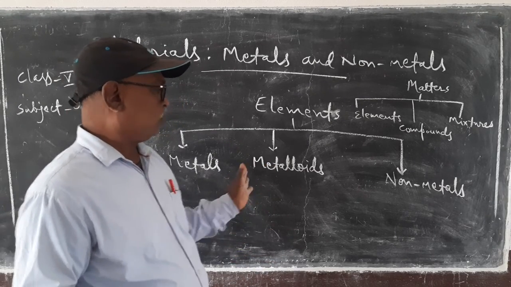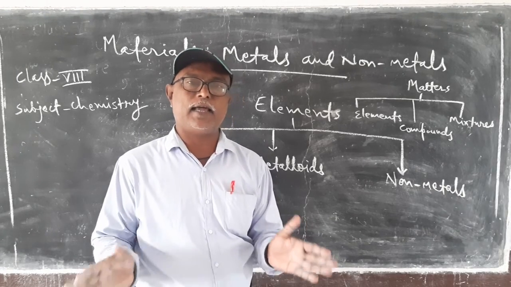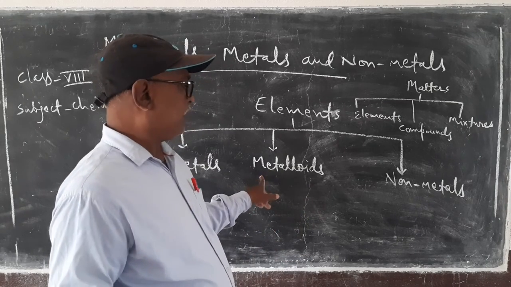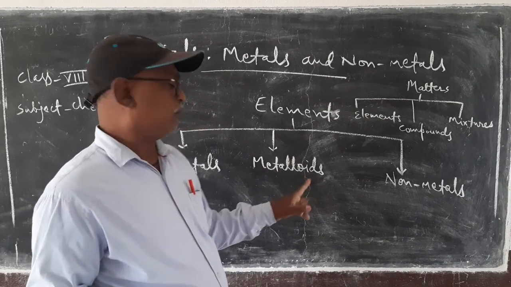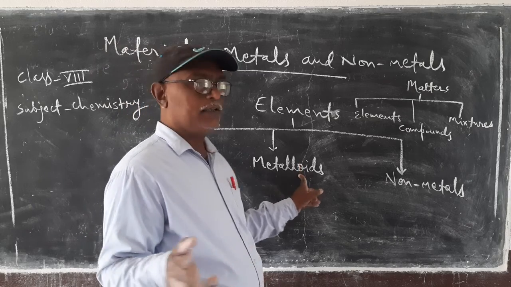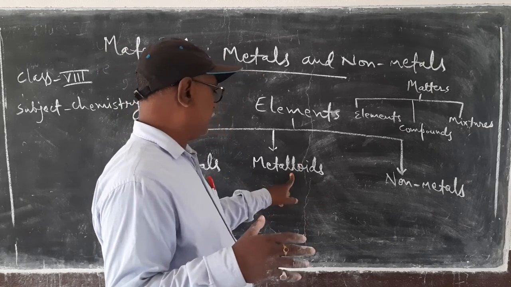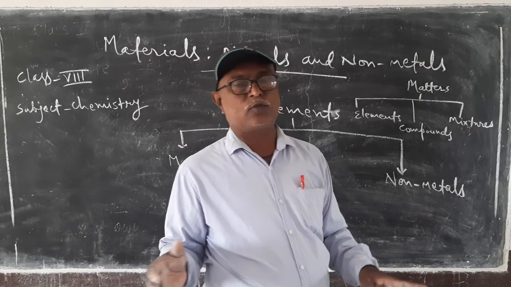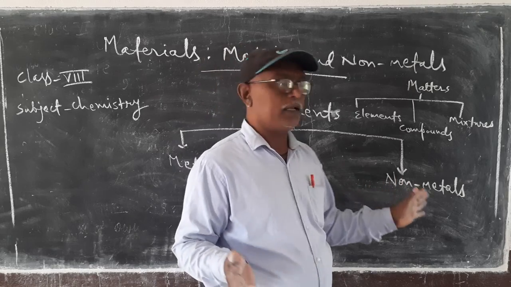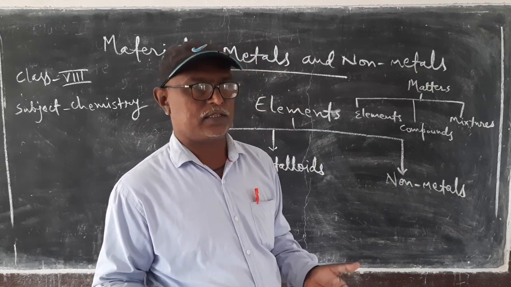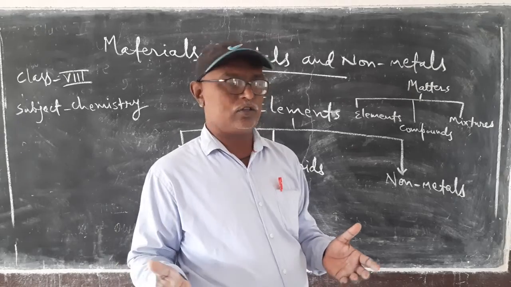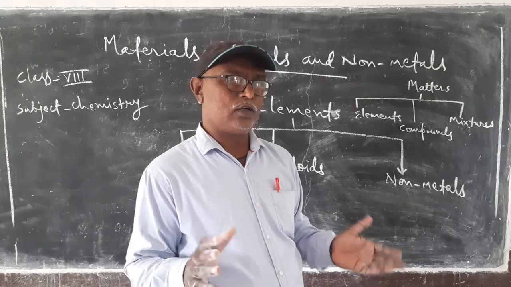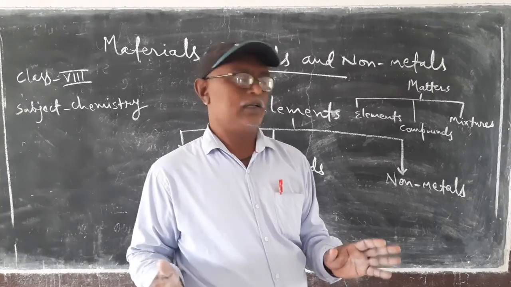Those substances are called metalloids, like boron, arsenic, antimony, germanium, polonium, etc. Non-metals are those substances which can form negative ions by taking electrons, like chlorine, oxygen, nitrogen, and so on.